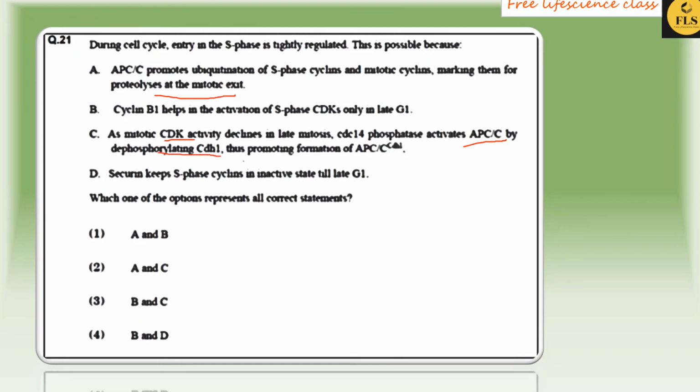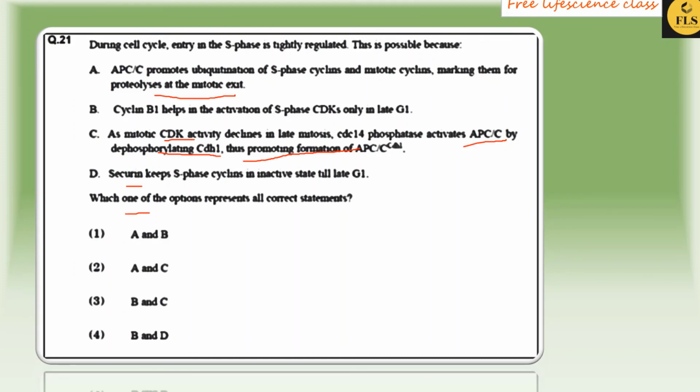And option D, serum keeps S phase cyclin in inactive state till the late G1. So in this question, it is asked to find the options representing all correct statements.